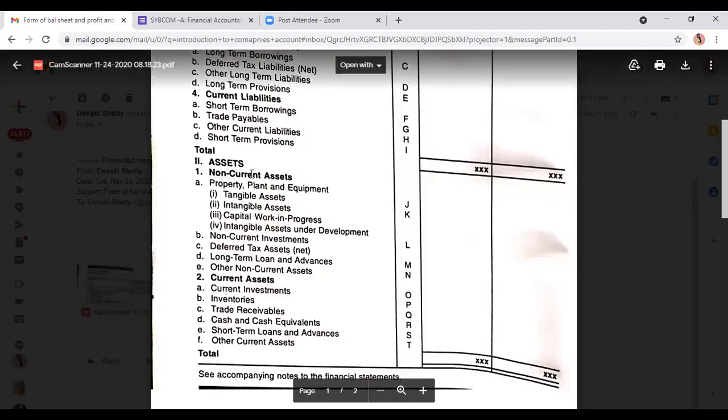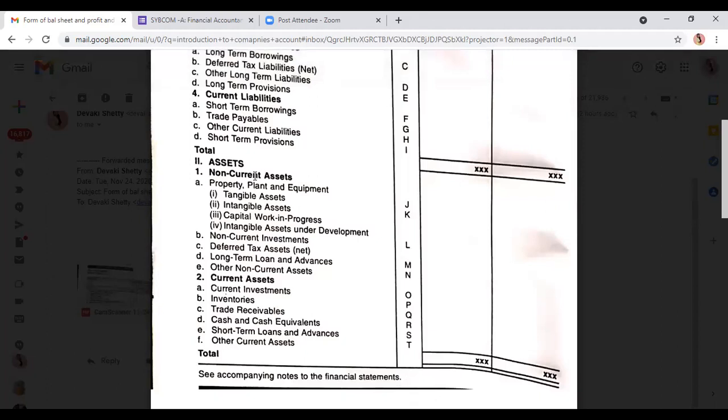So again to revise, assets में क्या है, non current asset है, meaning assets which are of long term nature, जिसमें हम property plant and equipment लिखते हैं. Property plant and equipment जनरली two types, हम normally question में आता है तो two types ही लिखेंगे, tangible, intangible. But if capital work in progress and intangible assets under development, which generally are not given, see this format is very like it is having everything. This format is exhaustive, it is having everything.